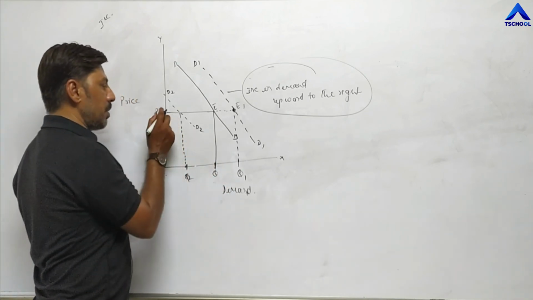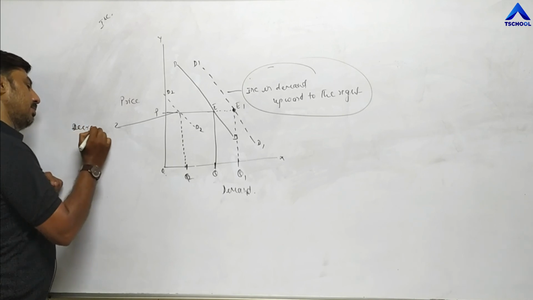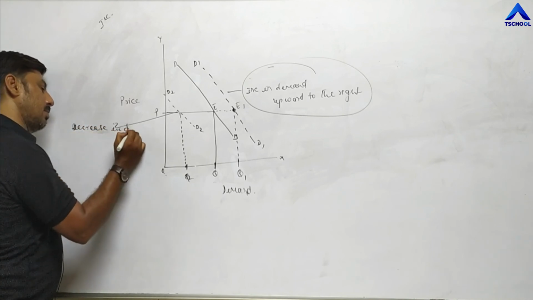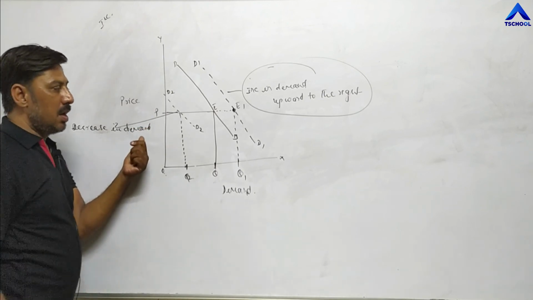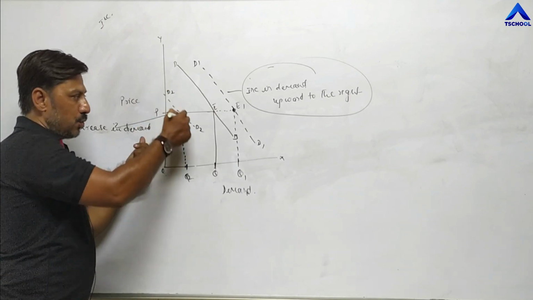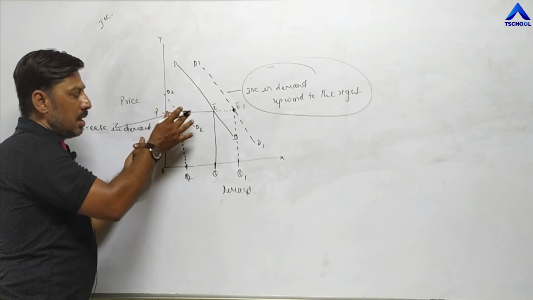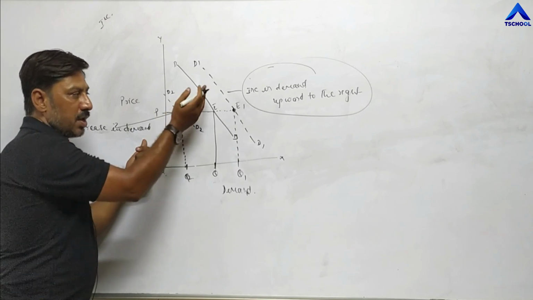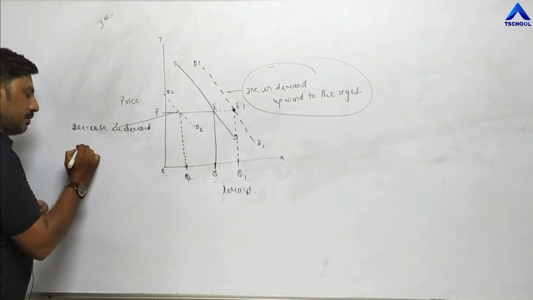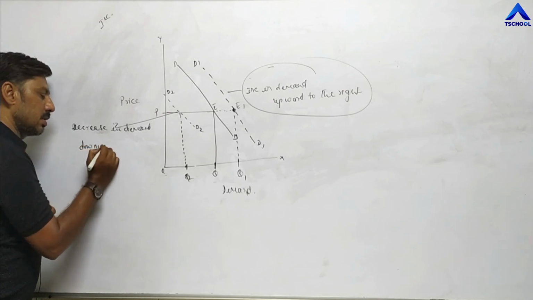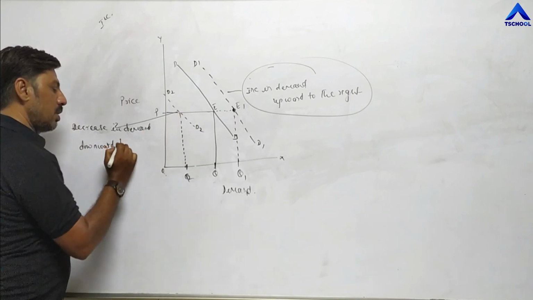This is called decrease in demand. I have shown this demand curve through a broken line. In case of decrease in demand, the curve shifts downward to the left, below the original demand curve.